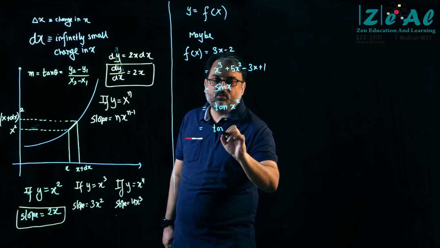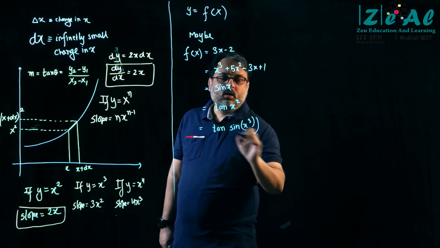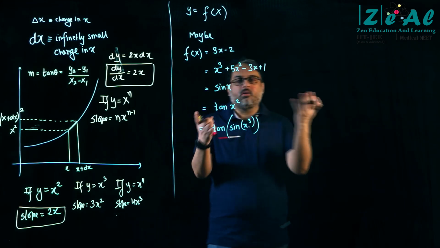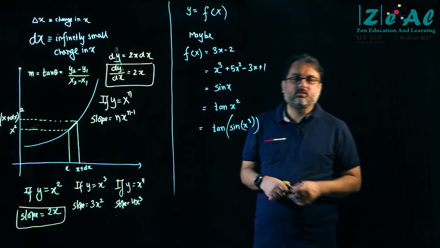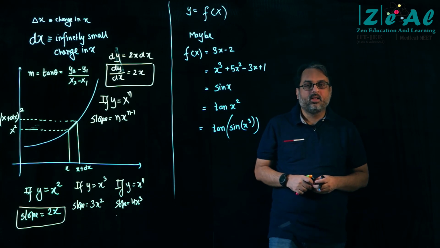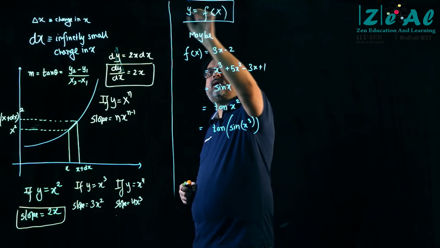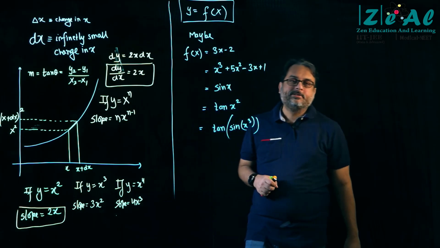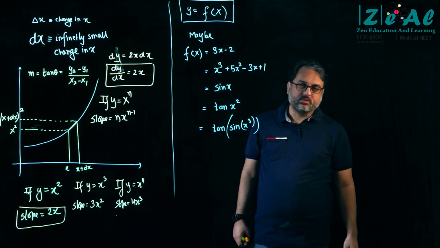Maybe this is equal to tan of sine of x cube, right? It can be as complicated as you like. It can be simple like this, it can be complicated like this, does not matter. f of x represents any and all algebraic expressions involving the variable x, okay?